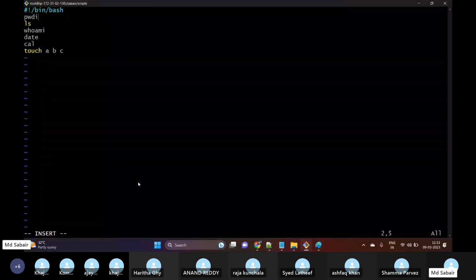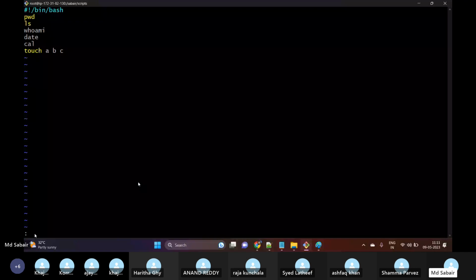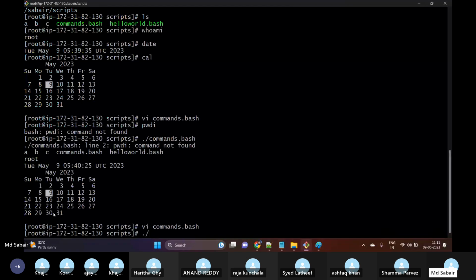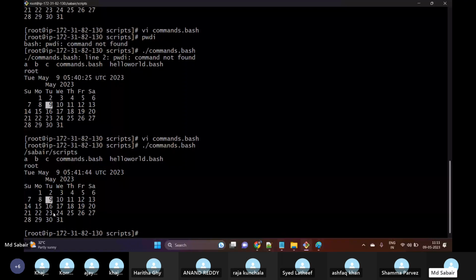vi commands.bash, pwdi. How to switch? For example, if you want to switch to line number 2, we have one shortcut: :2 and hit enter, then it will go to line number 2. If you want to go to line number 5, then :5. Whichever line you want to go to, the cursor will be moved to that particular line. This is one shortcut available in vi. Then save, and now if I try to execute, we can see the output we were expecting.